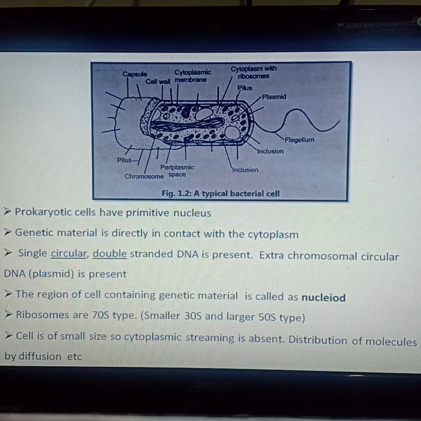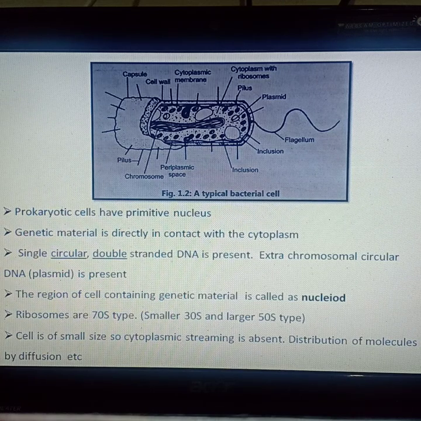This cell is small in size and because of this, cytoplasmic streaming, that is movement of the cytoplasm, is absent in case of the prokaryotic cell. These cells are completely dependent upon diffusion for the distribution of molecules. The typical example of the prokaryotic cell is the bacterial cell.